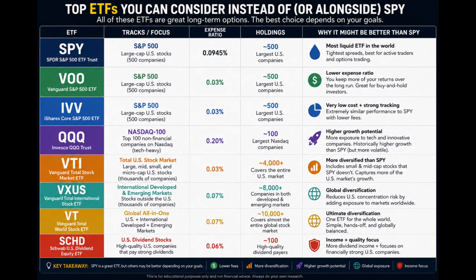Every ETF has a different focus and expense ratio. The focus tells you what the ETF invests in, such as the S&P 500, technology stocks, dividend stocks, or the broader market. The expense ratio is the annual management fee charged by the fund. Although it's usually small, a lower expense ratio lets you keep more of your returns over time, making it an important factor when choosing an ETF.